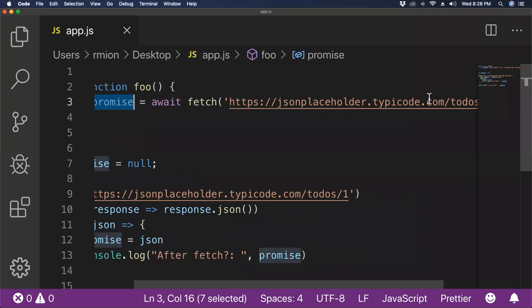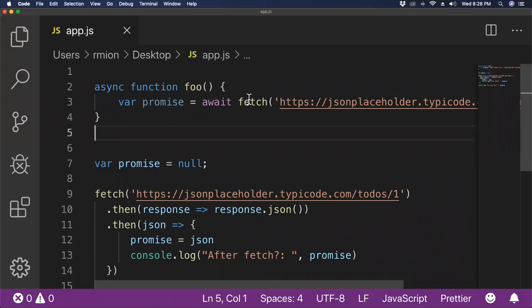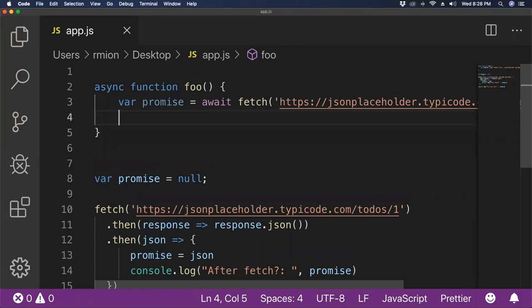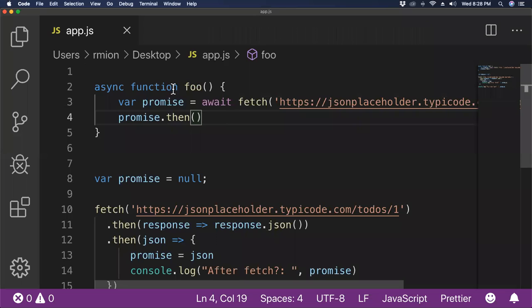plus the word await will basically get to this line of code, it will run fetch, and then it will more or less stall this function. It will stall it right here. Nothing has been returned to promise yet. It will then exit out of that function and run the rest of your code. And as soon as this has resolved, it will store it in promise, and we can then do things like promise dot then blah, blah, blah. So it makes it feel more like we're writing synchronously when really there's a bunch of asynchronous stuff happening in the background. And what I just want you to know is that this is really shorthand. Like async and await are two 5-letter words that make it really easy to write asynchronous code.